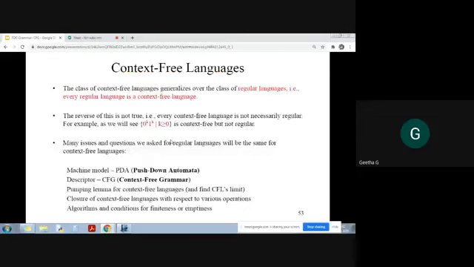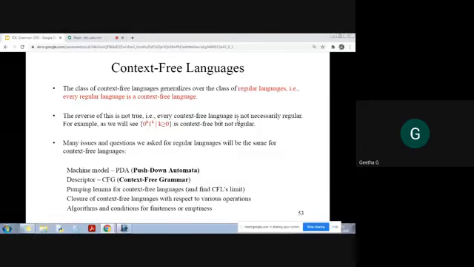So far you have seen two units. In that you have studied finite automata. Finite automata will recognize regular languages. That's what you have seen, regular expression, regular language. From there I am deriving that every regular language is a context-free language. Please understand, the inverse is not true.